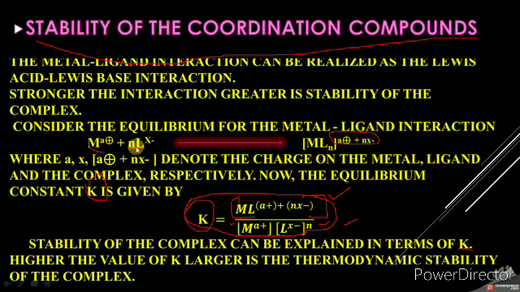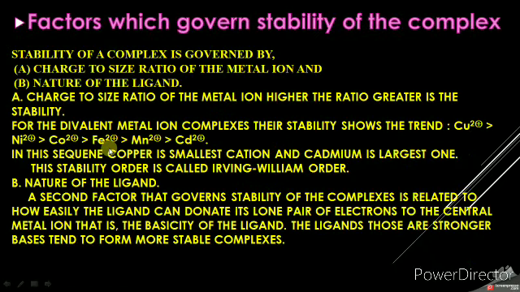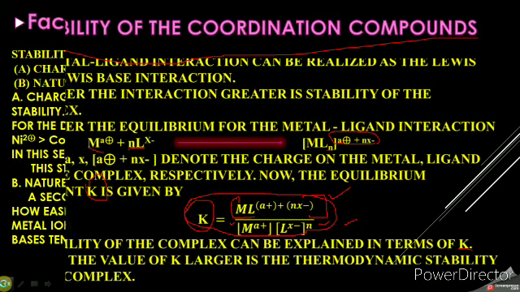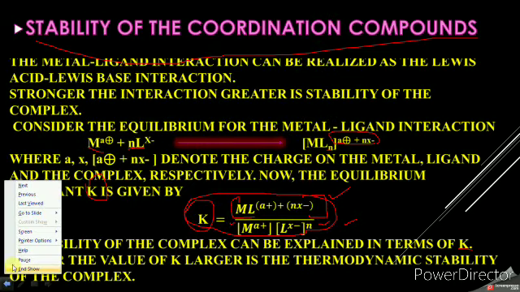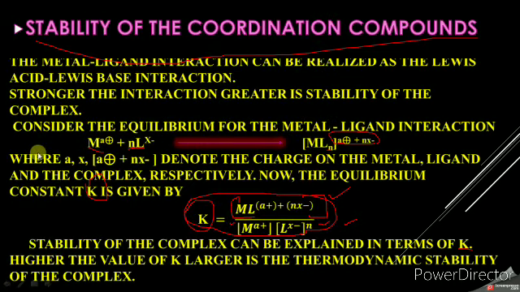Consider the equilibrium for the metal-ligand interaction. M^(a+), with charge a plus, plus n number of ligands having charge x minus.